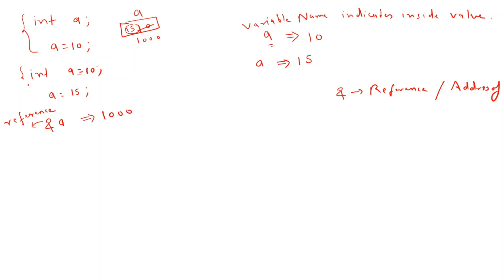So this will give me 1000 as the answer. One more operator is there, this star operator. This star operator is also known as the dereference operator, or another name is the value-at operator.